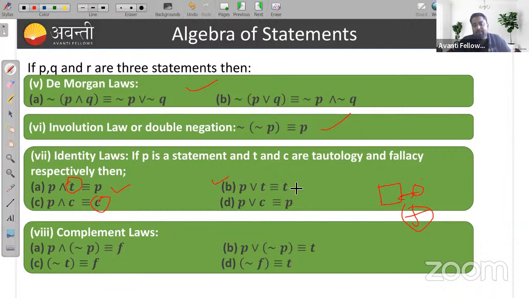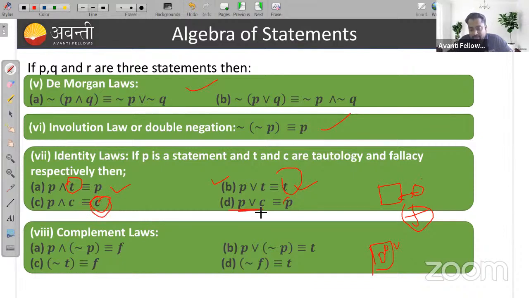Similarly, P or T gives you T. If this is my universal set and this is my P, then P or T gives you the universal set itself. For the universal set we are taking T, and for the disjoint set we are taking C, or false, a fallacy, right?